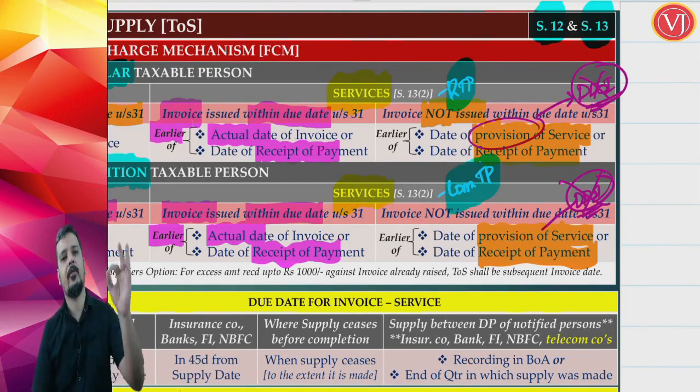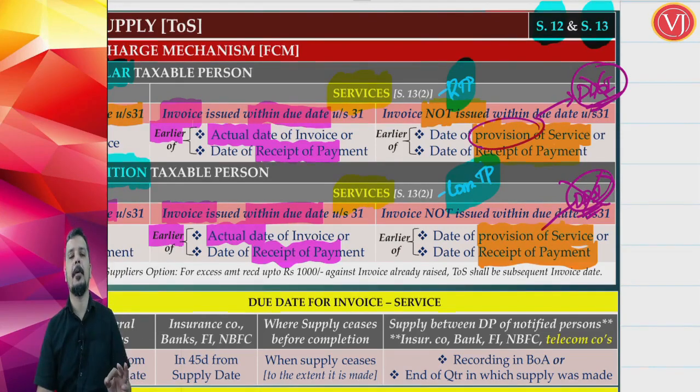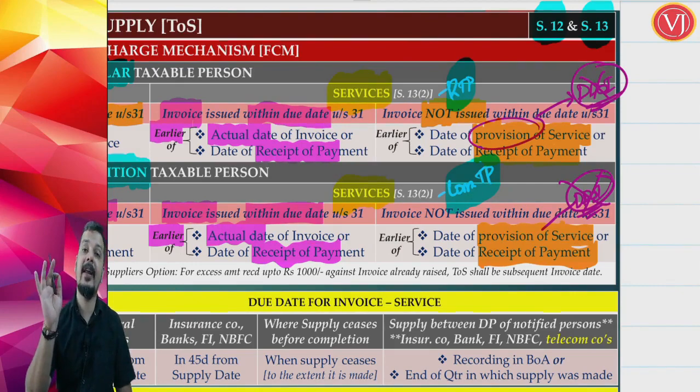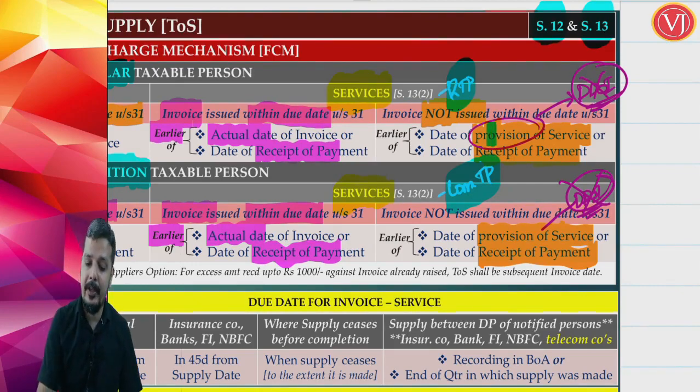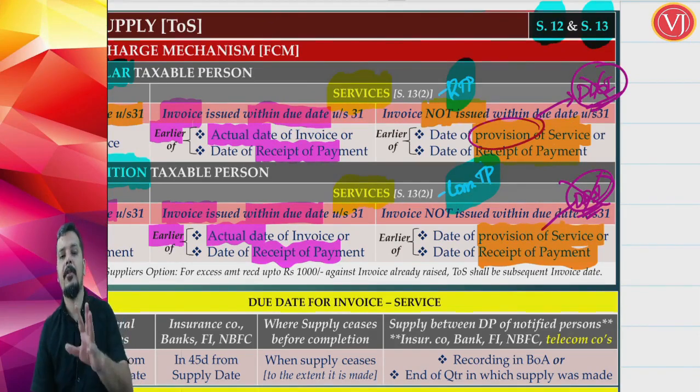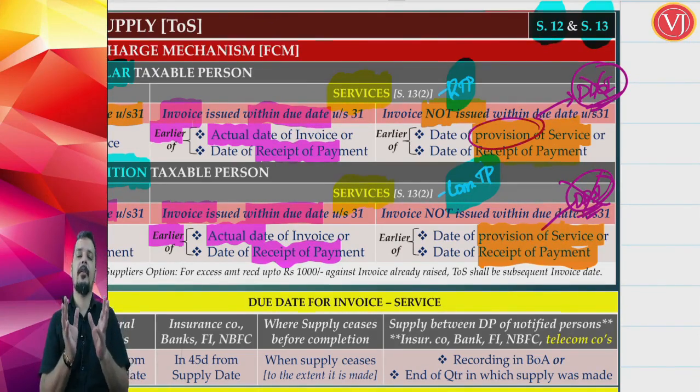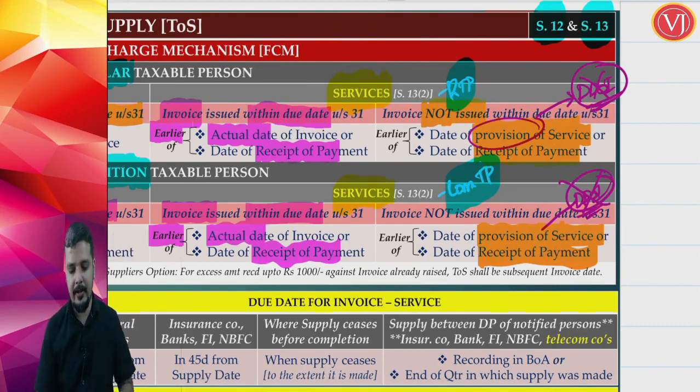Invoice raised in time: actual date of invoice or date of receipt of payment, whichever is earlier. Invoice not raised in time: the answer is date of provision of service. Please focus, it is the date of provision of service, not the due date of invoice. Date of provision of service or date of receipt of payment, whichever is earlier. And whenever I talk about receipt of payment, it is receipt in books or bank statement, whichever is earlier.